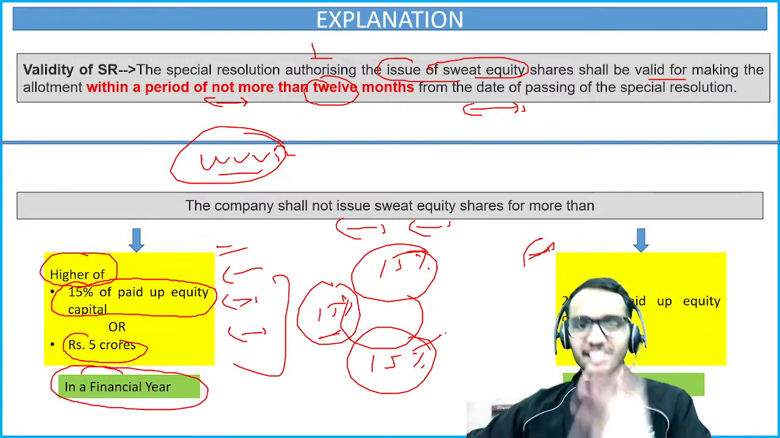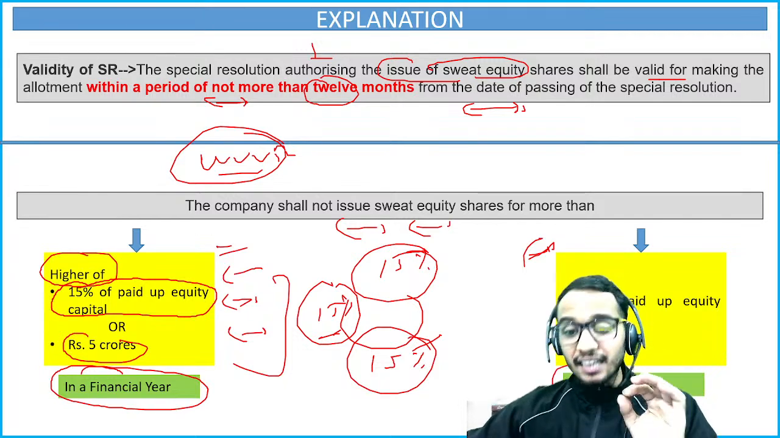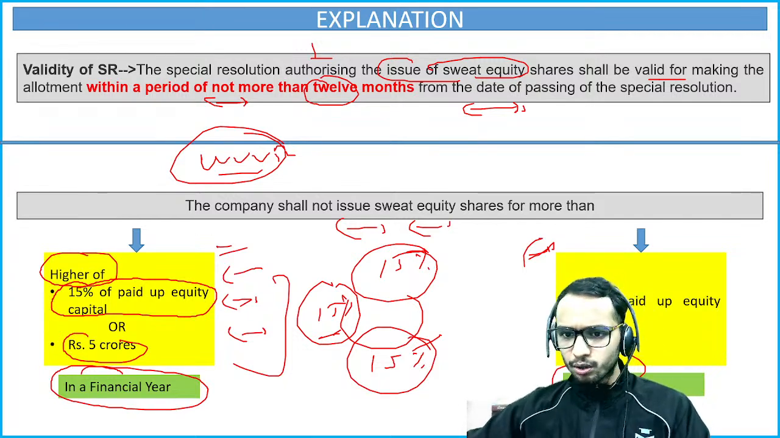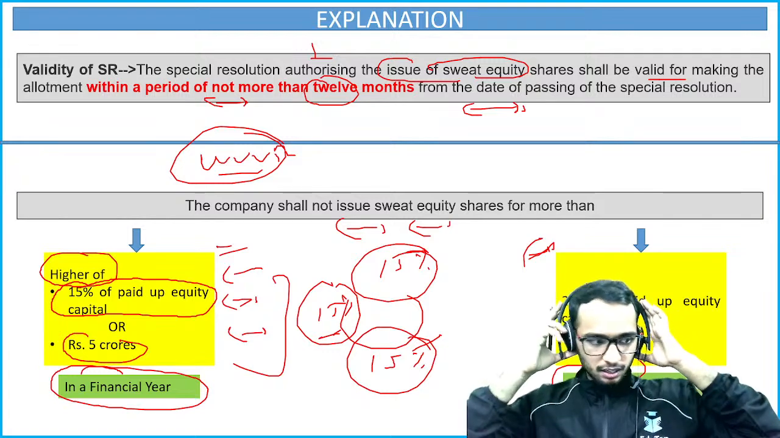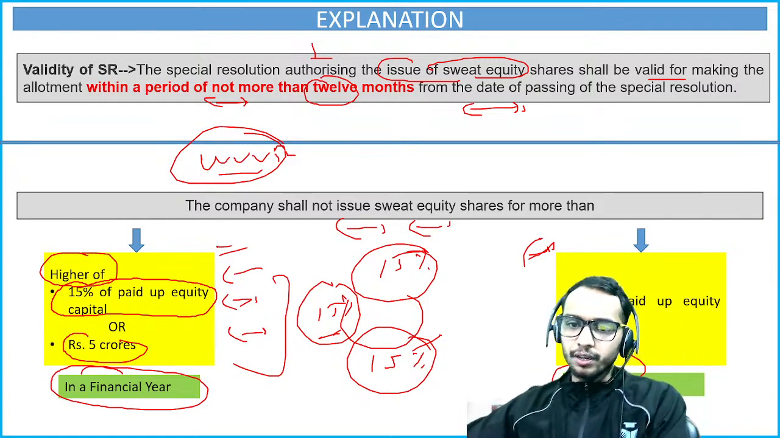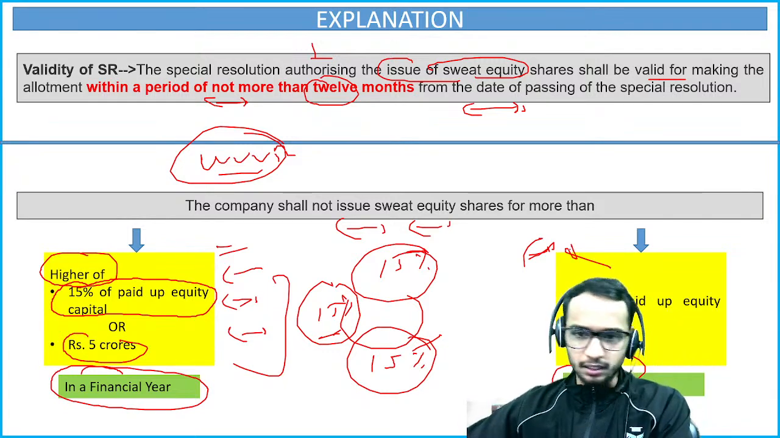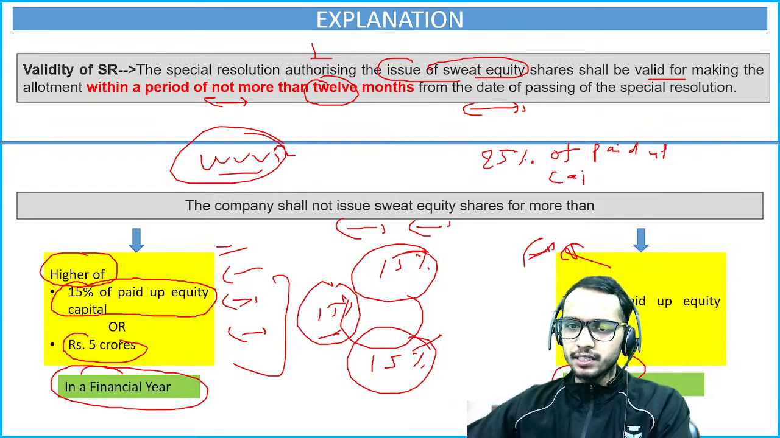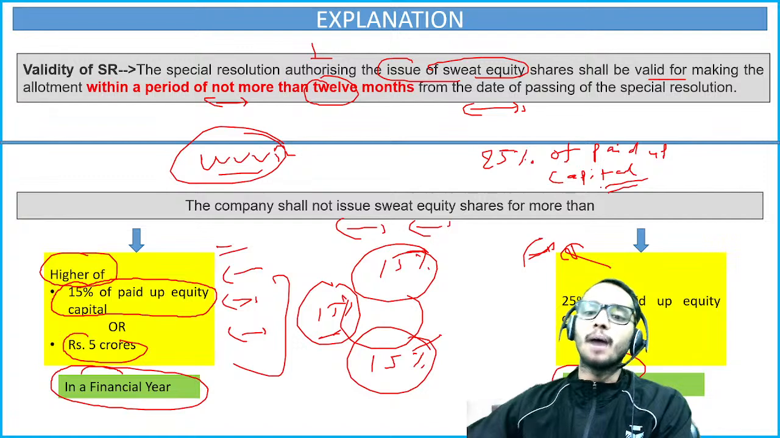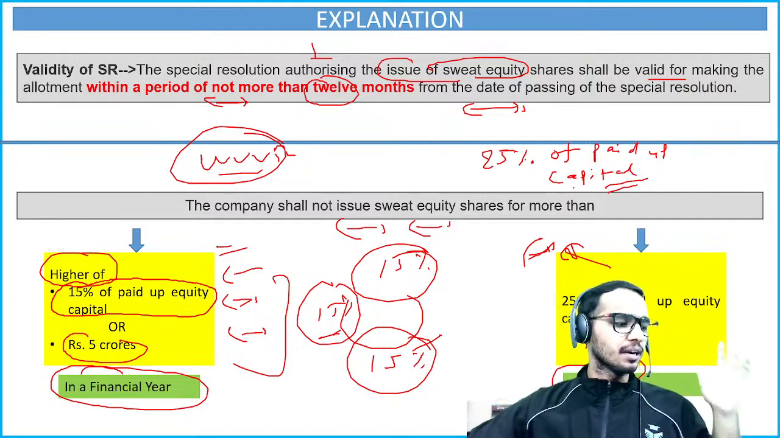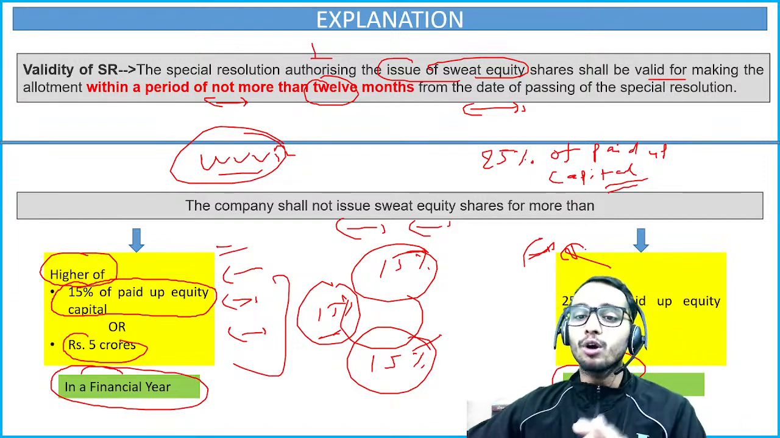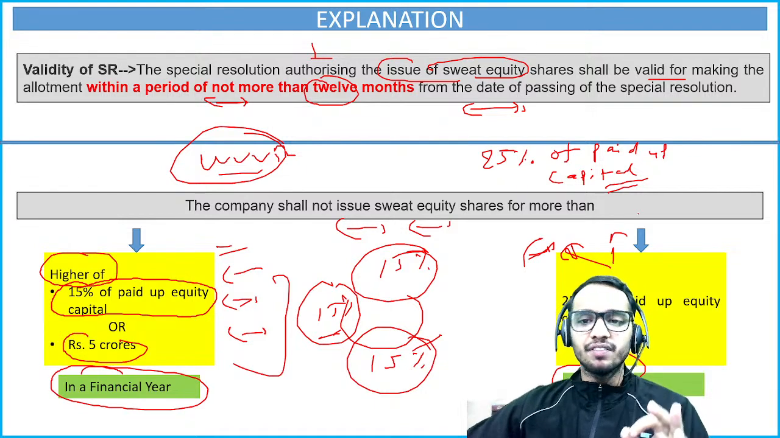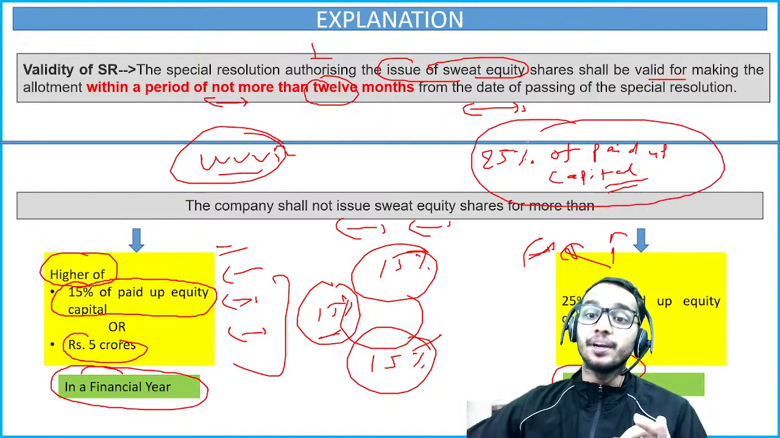There is one more restriction. It says at any time. Are you able to see it or not? Okay, I'll just write it down here. It says 25% of paid up capital at any time. So overall, you should not exceed 25% of the paid up capital at any time.